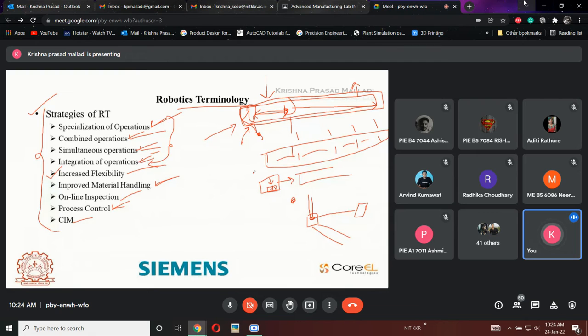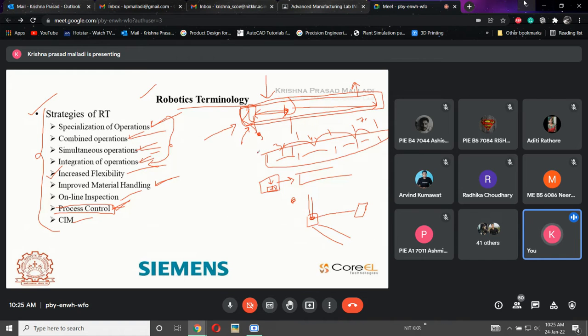surface damage to that part or not? If I'm using a mechanical gripper, what will happen to the component I'm preparing? In this application, what will happen if I use a rubber gripper? If the material is at a high temperature, what will happen if I use a rubber gripper? I need to have a complete idea of the process, so that by using these robots I can control the complete process. If the material is gaining heat, say from here it is at 30 degrees, here it is 40, 50, 60, and finally it reaches 70 degrees, then now I know the process.